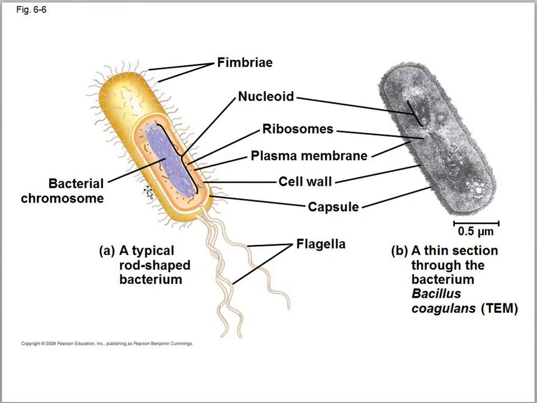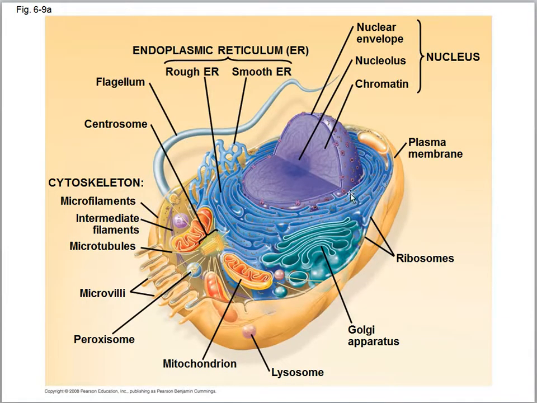This is a cell membrane here, the plasma membrane, and outside of the plasma membrane we have a cell wall. Some of them can be covered by a capsule, but the eukaryotic cell is bigger.